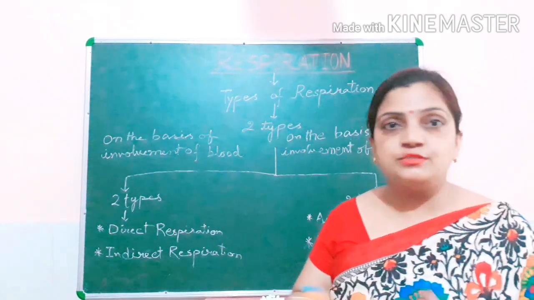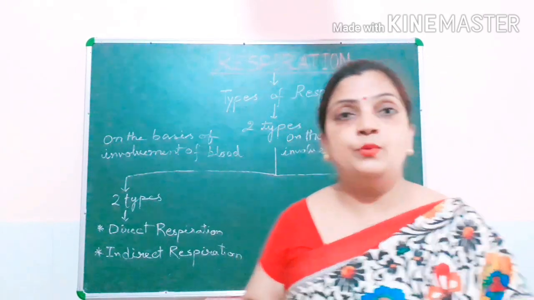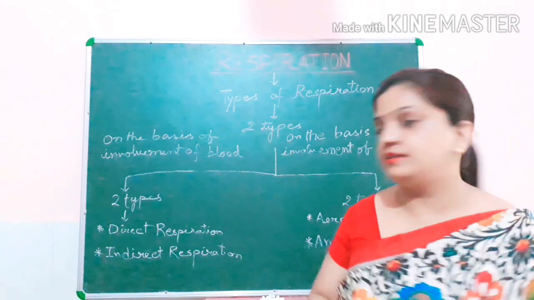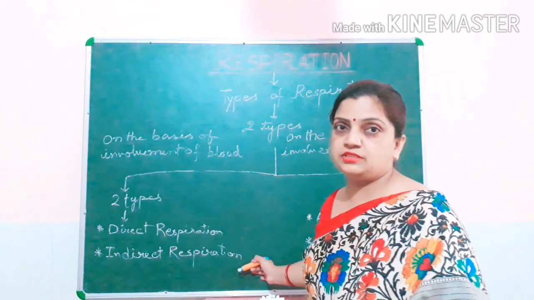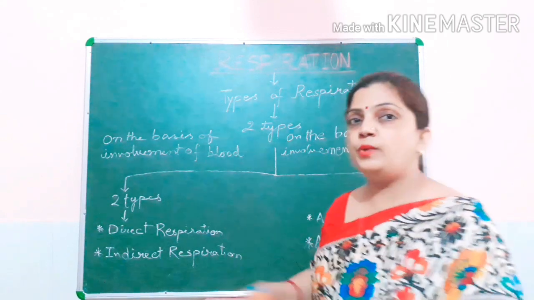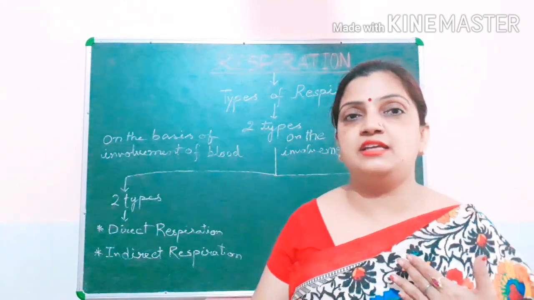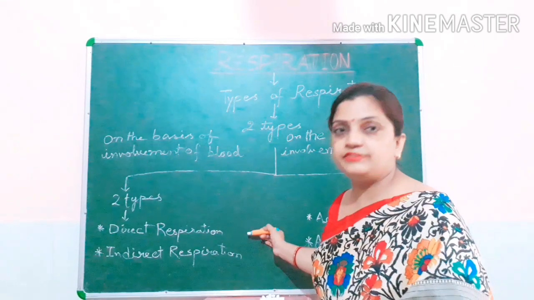During the transportation of oxygen and carbon dioxide, where involvement of blood is there, that type of respiration is called indirect respiration, whereas where only inhalation and exhalation is taking place, that is direct respiration.